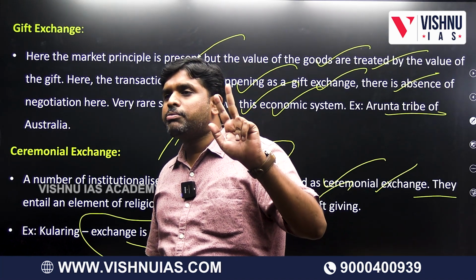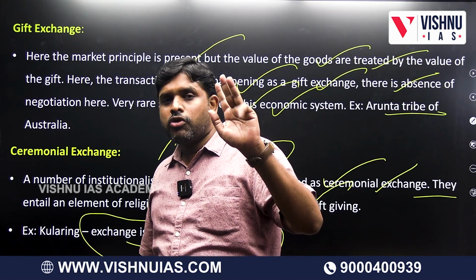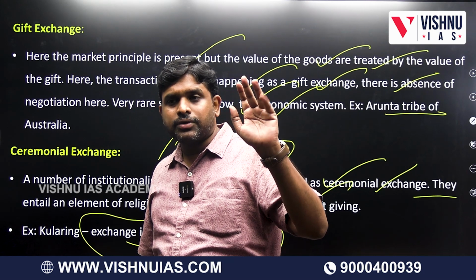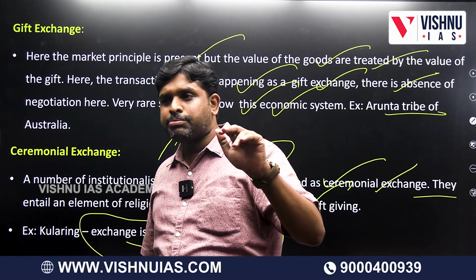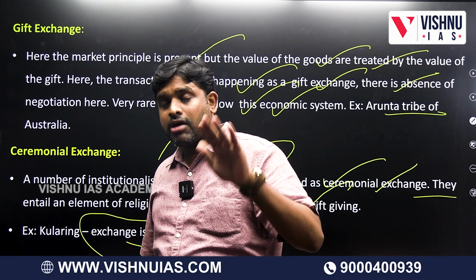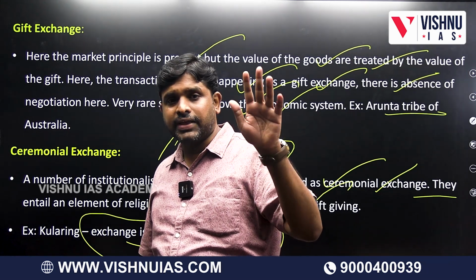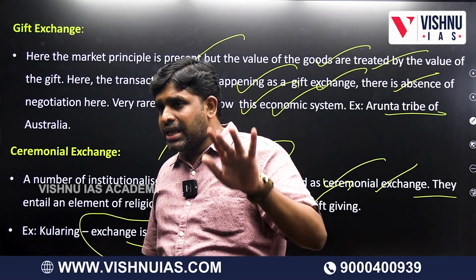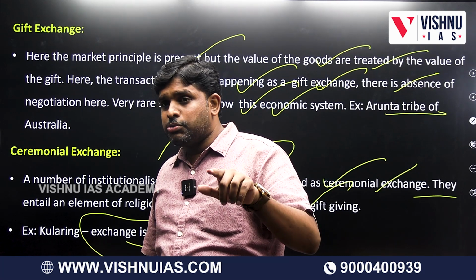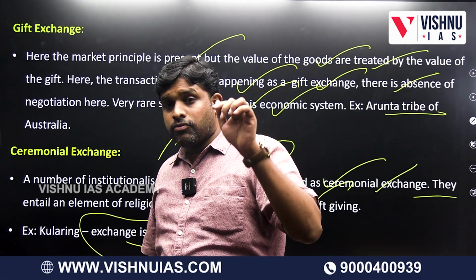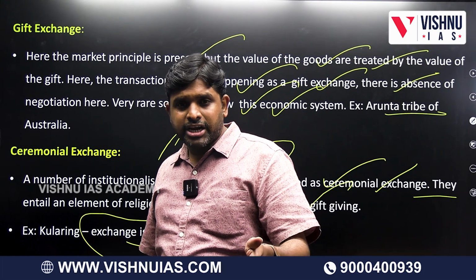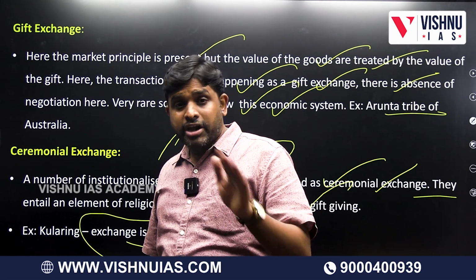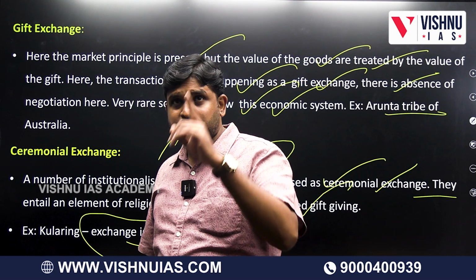Production, redistribution, exchange: food production, food collection, reciprocity. In reciprocity we have generalized reciprocity, balanced reciprocity, negative reciprocity. Then in redistribution we have voluntary redistribution, involuntary redistribution. Then we have monetary exchange and non-monetary exchange in exchange.